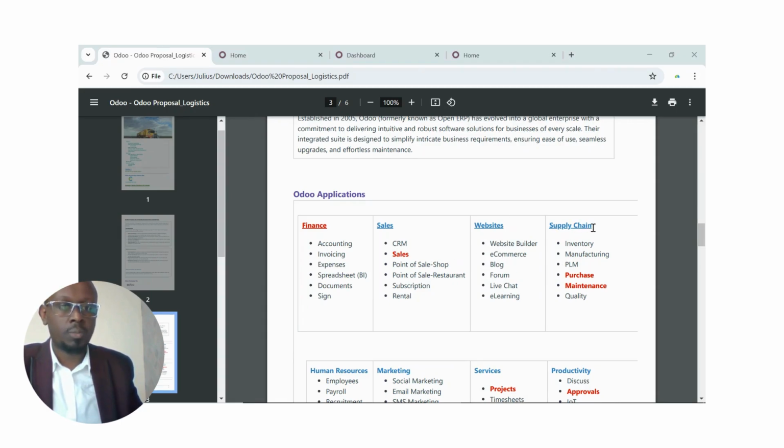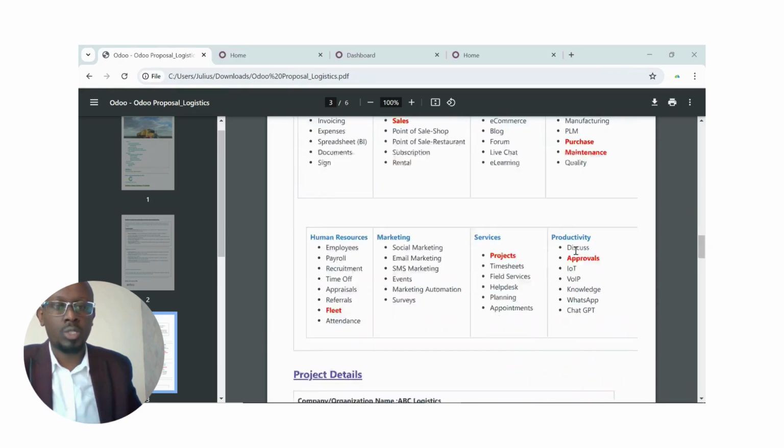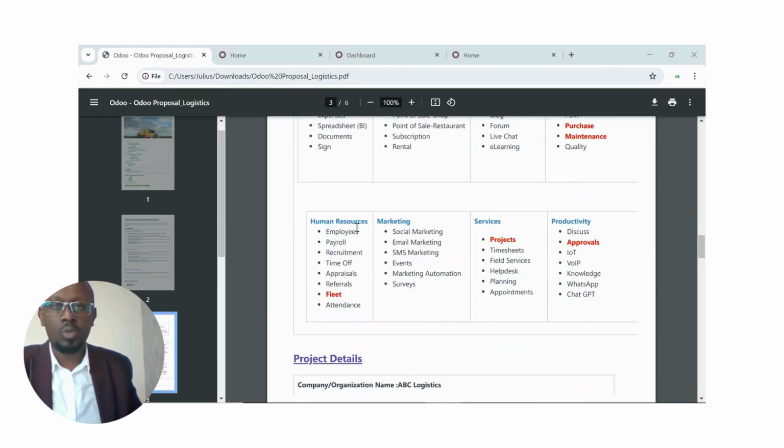I'll jump into the supply chain, which is a key area here. So the first thing is the purchasing and the maintenance. Of course, maintenance is for the vehicles. If you're also dealing with inventory that you own, you can also use the inventory application. Of course, under human resources here, we have an application called Fleet, which is important for our logistics company, which we will also tackle. And then here we have the services applications, we have the projects.